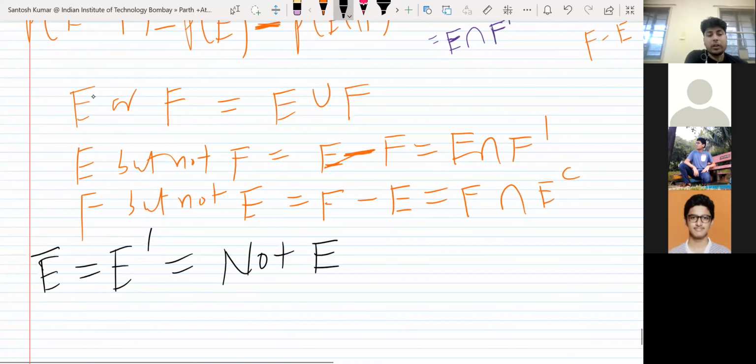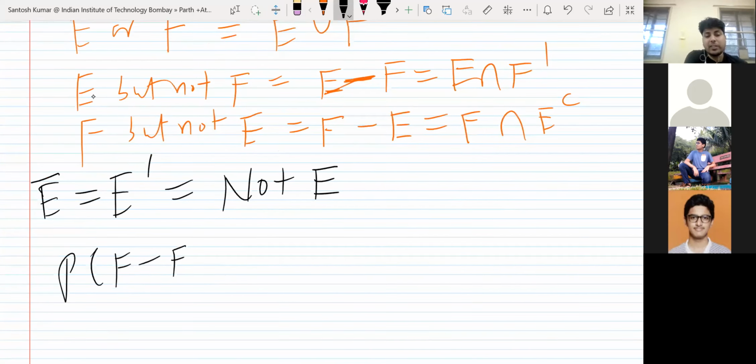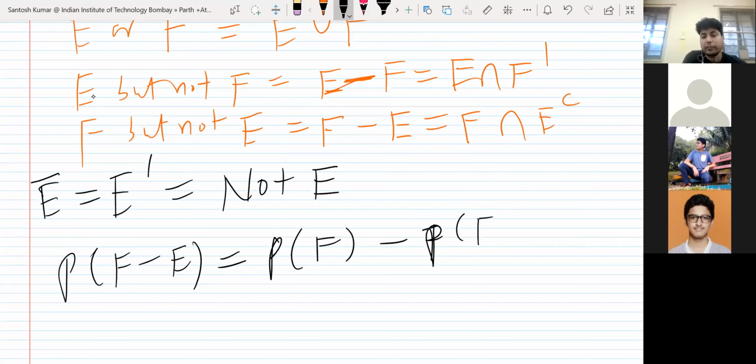Similarly, if you write probability of F minus E, you can simply say the answer is probability of F minus probability of F intersection E, or E intersection F. They are the same thing. This was basic probability.